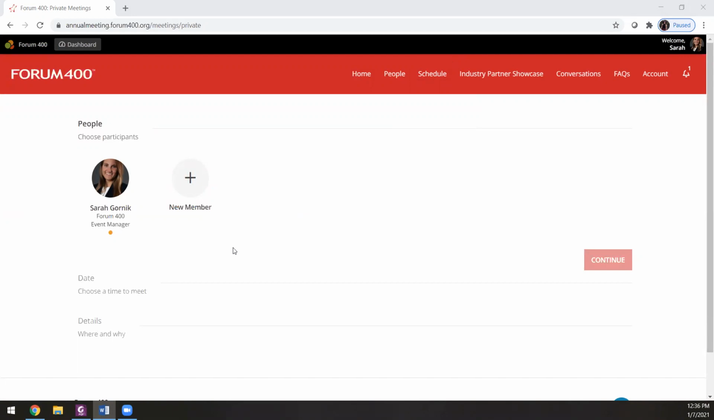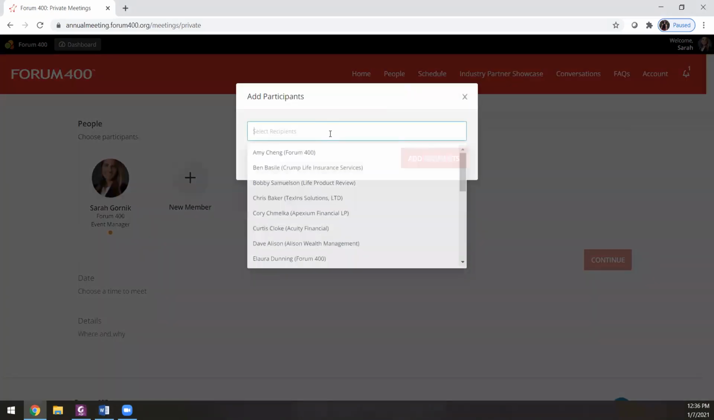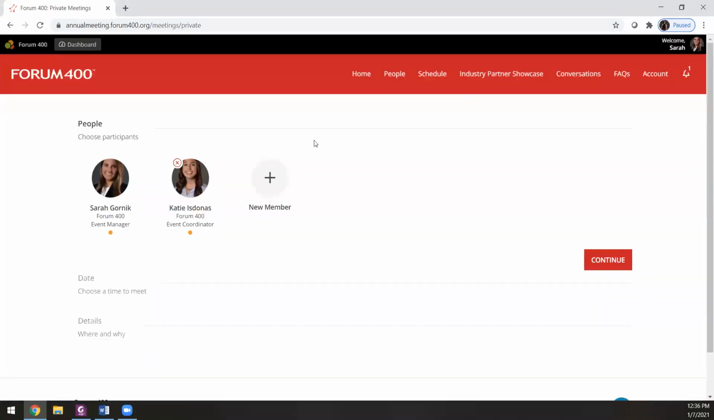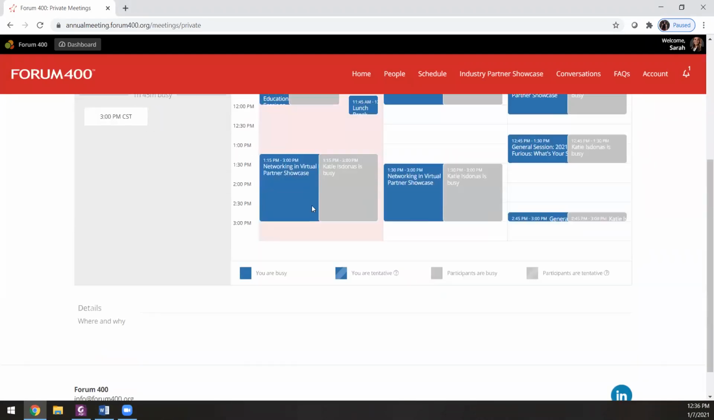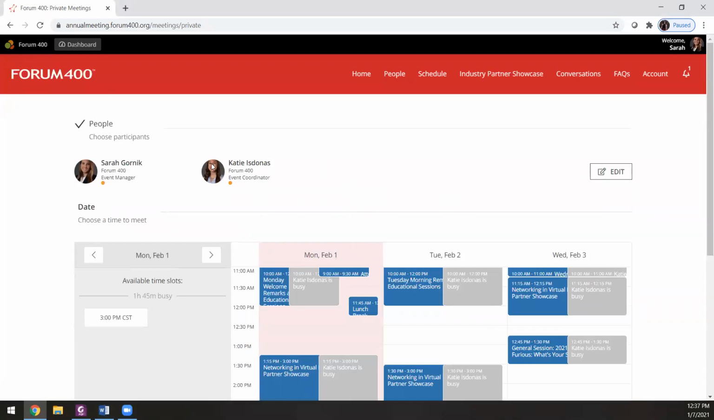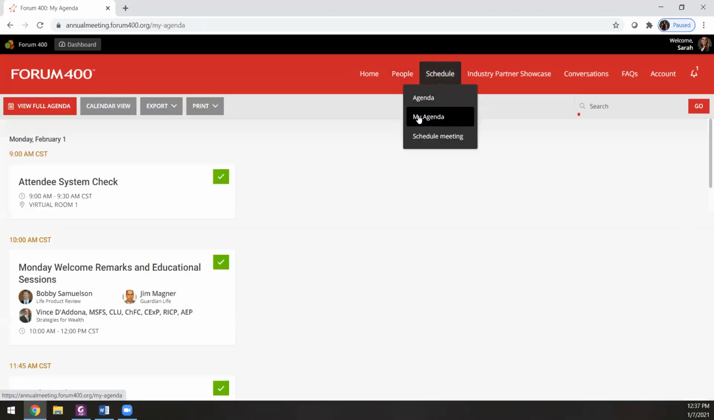Once a meeting is created and accepted, it will be added to your personal schedule. And this is super easy to do if you follow the prompt. You just add who you want in your meeting. You can add as many people as you want. Continue, select your time, add in details, and then it'll send to the attendee and wait for them to accept. And then, as I mentioned, it will pop up in your agenda once they accept the meeting.